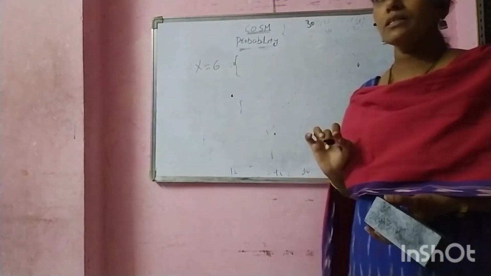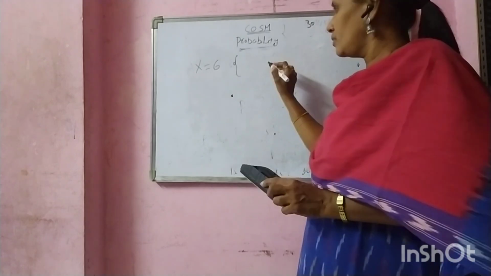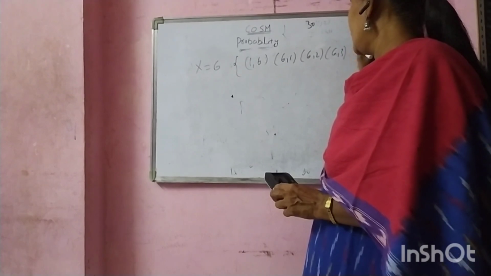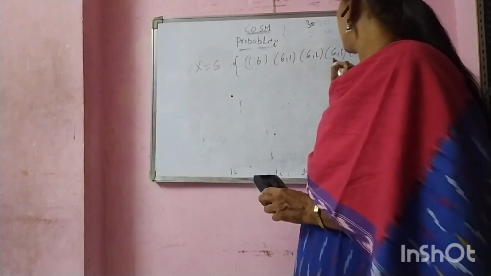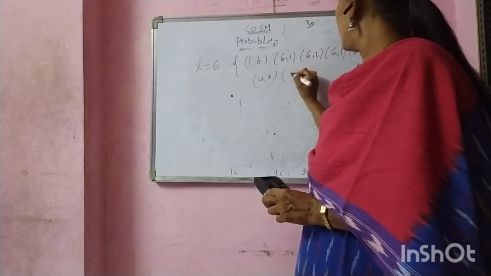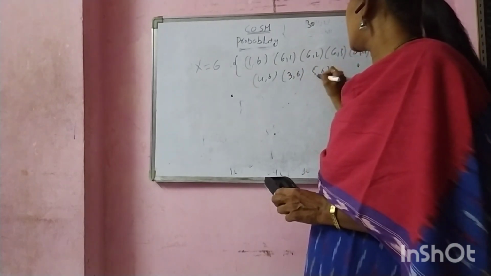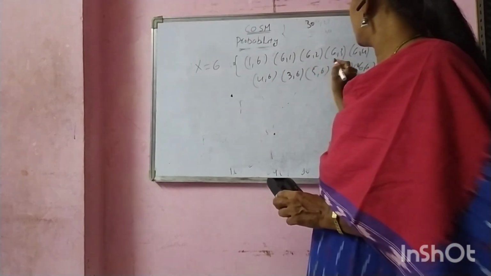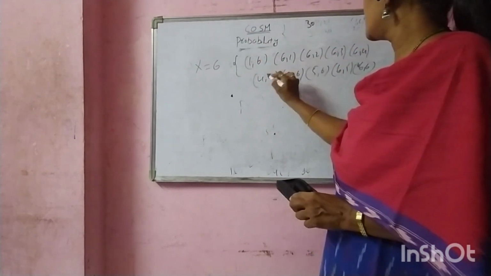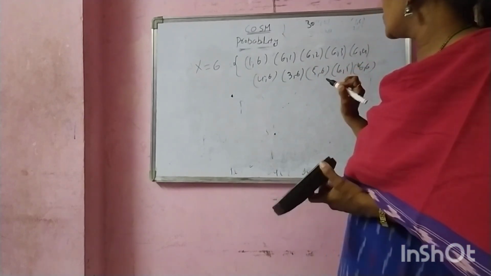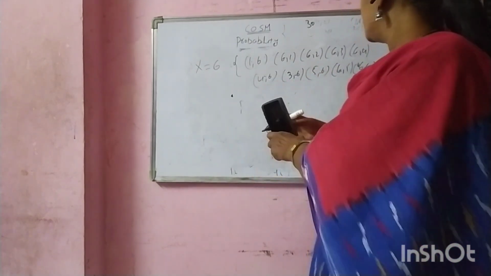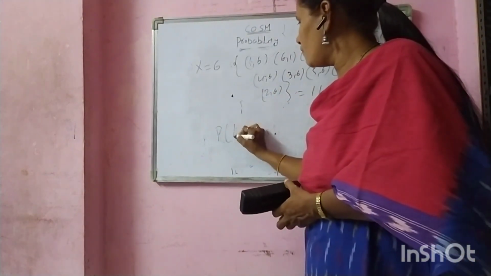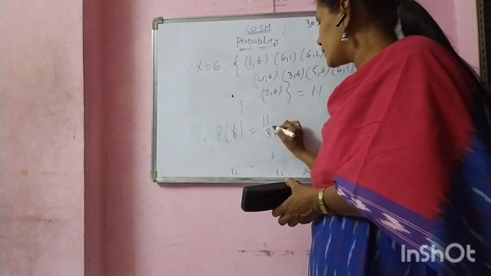What are the favorable cases here? (1, 6), (6, 1), (6, 2), (6, 3), (6, 4), (4, 6), (3, 6), (6, 5), (5, 6), (6, 6), (2, 6). Now total cases are 11. Probability P of 6 equals 11 by 36.